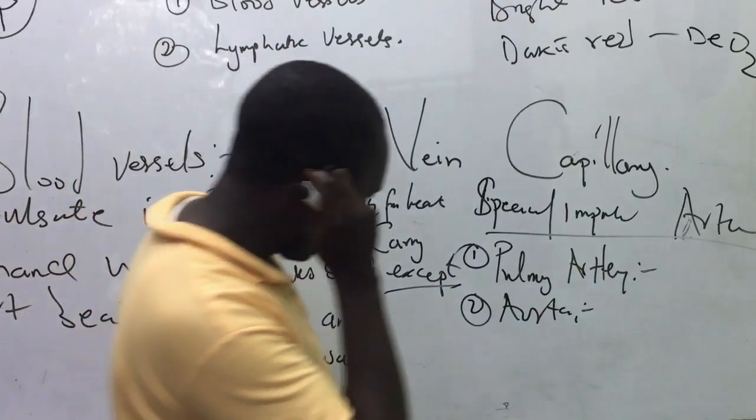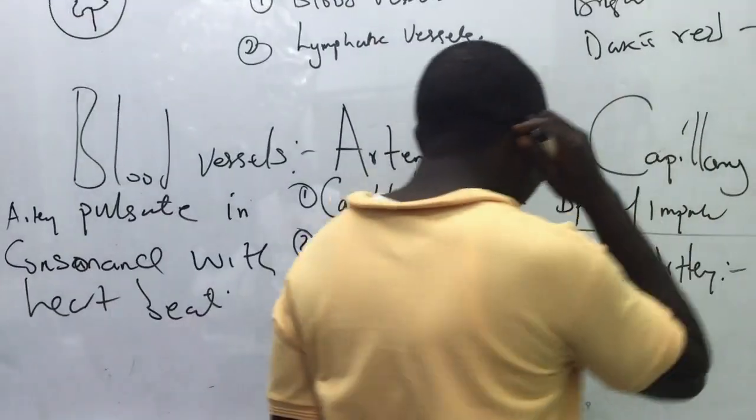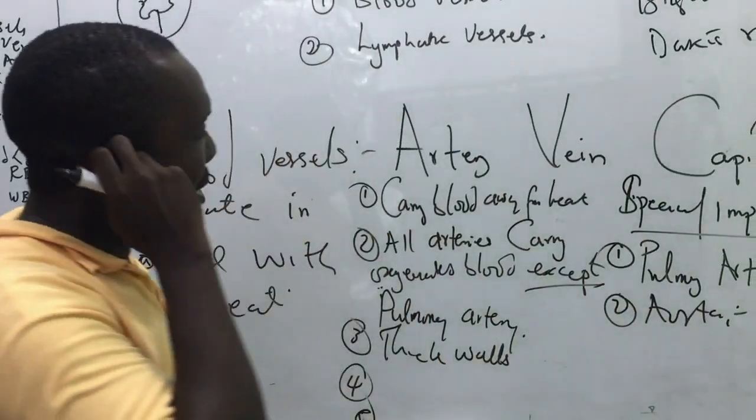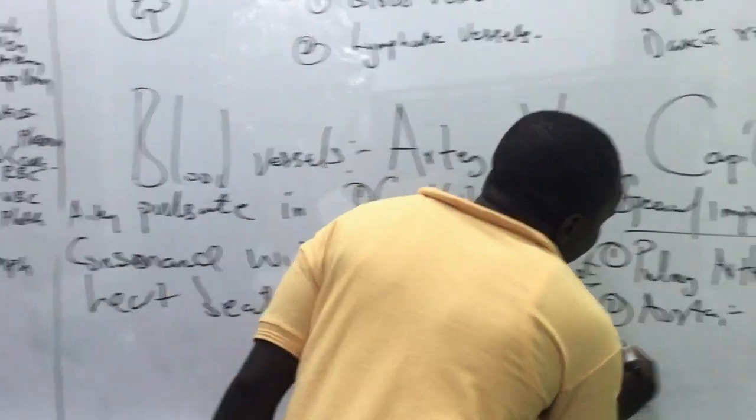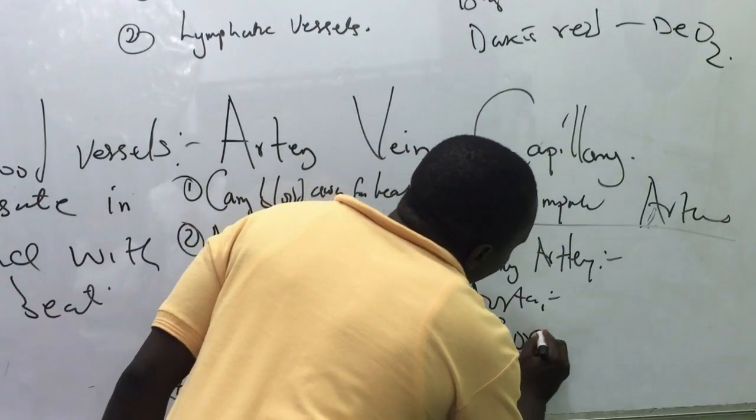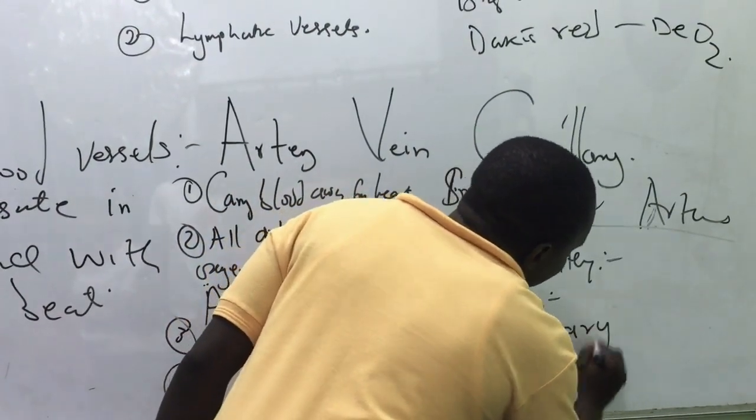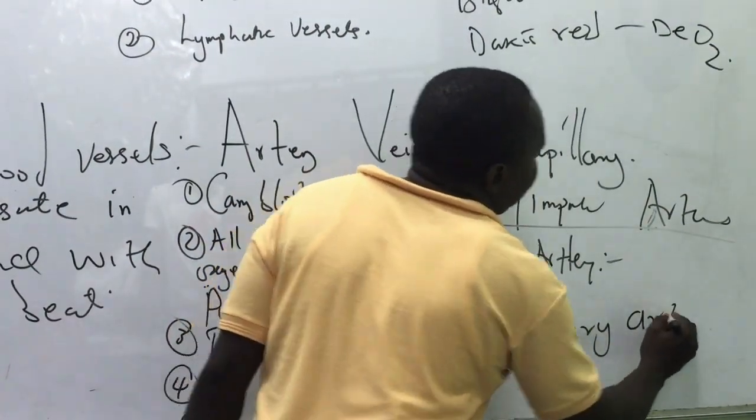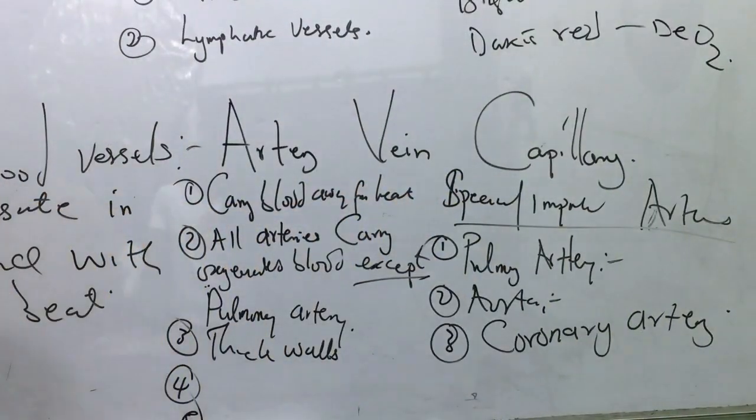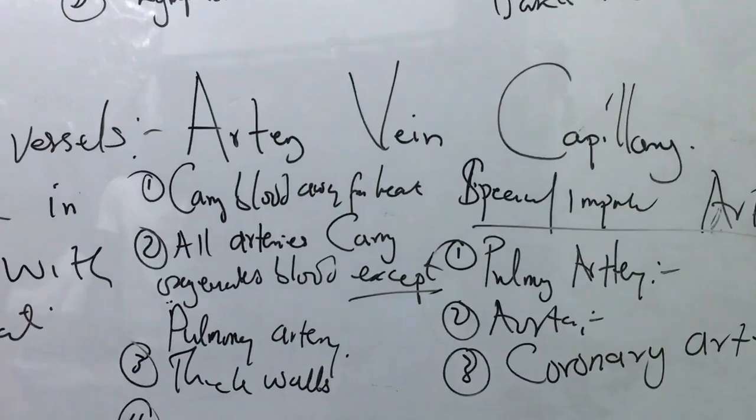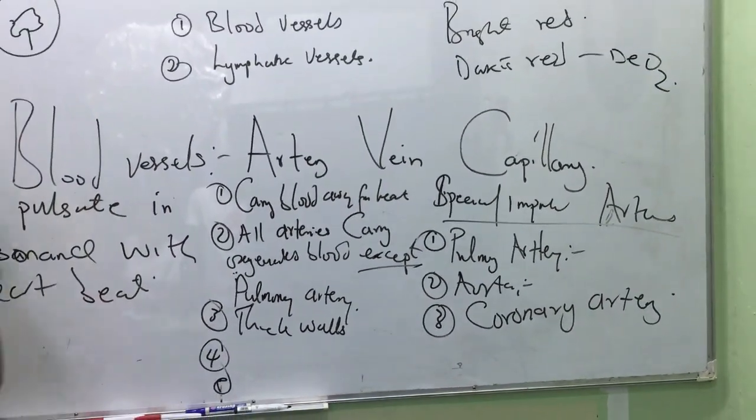Except pulmonary artery. There's always an except. You know? Now, which other arteries should you know? You should know the coronary artery. What is so important about the coronary artery?